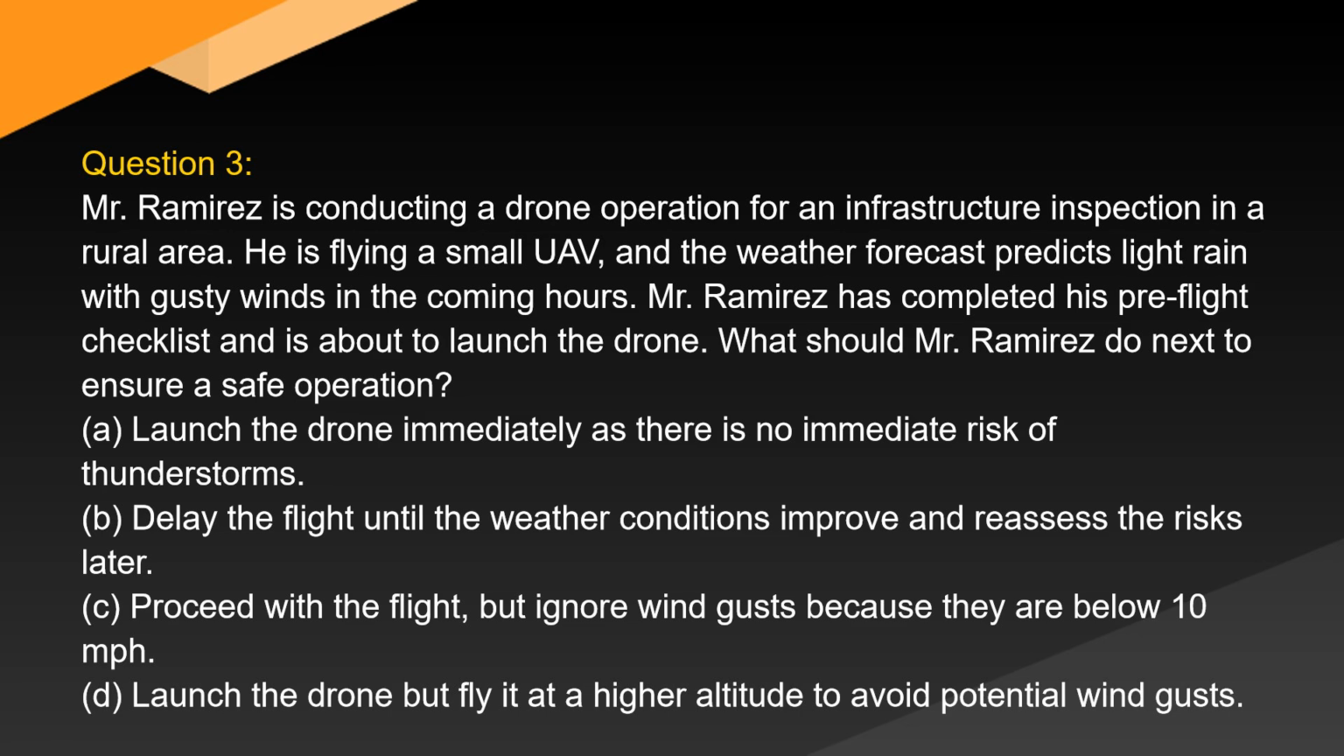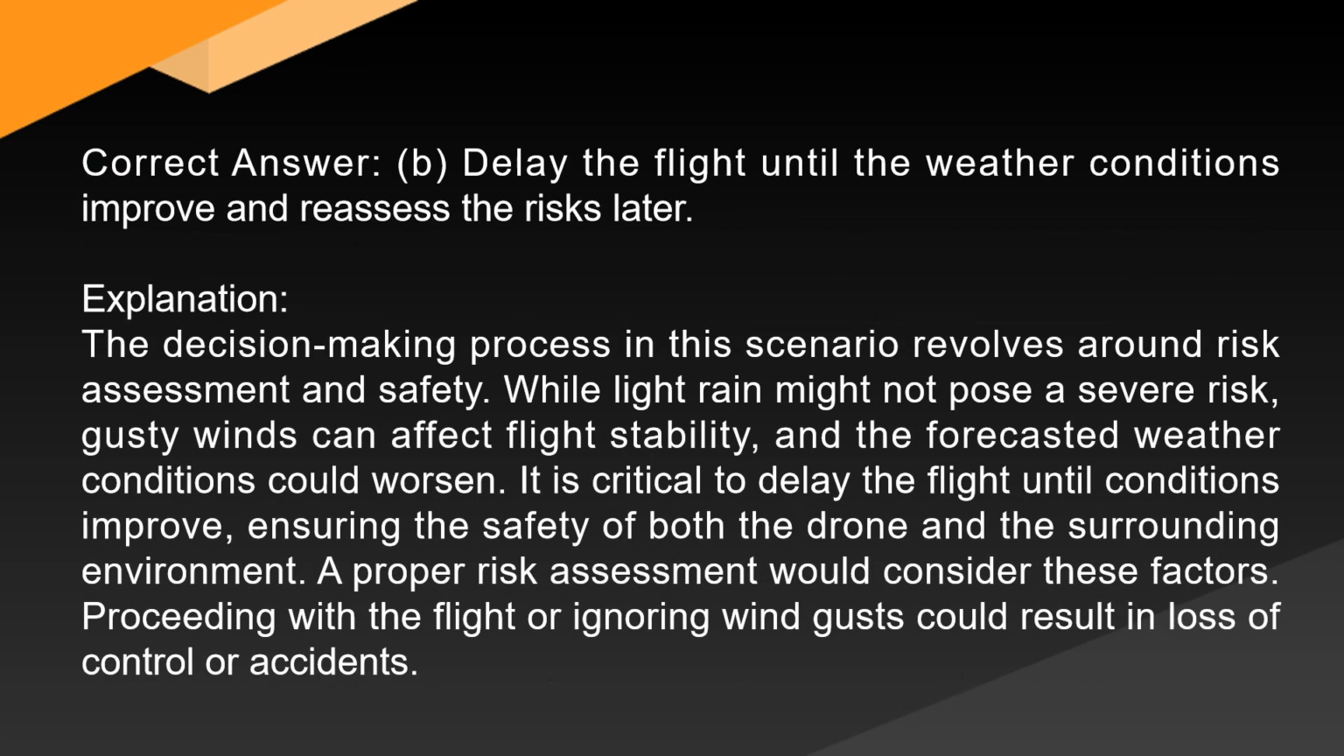A. Launch the drone immediately, as there is no immediate risk of thunderstorms. B. Delay the flight until the weather conditions improve and reassess the risks later. C. Proceed with the flight, but ignore wind gusts because they are below 10 mph. D. Launch the drone but fly it at a higher altitude to avoid potential wind gusts. Correct answer, B. Delay the flight until the weather conditions improve and reassess the risks later.